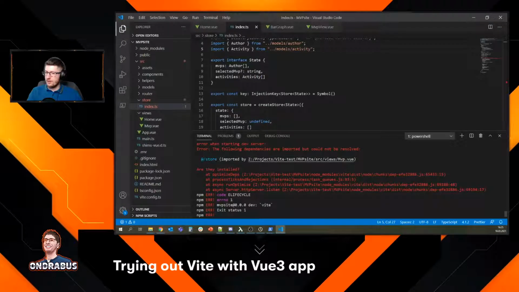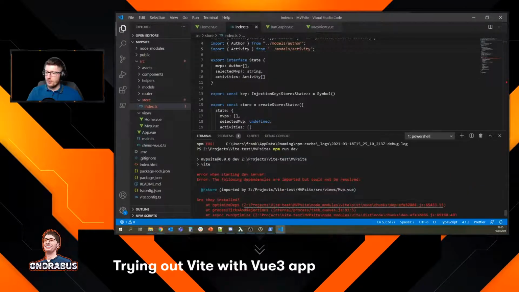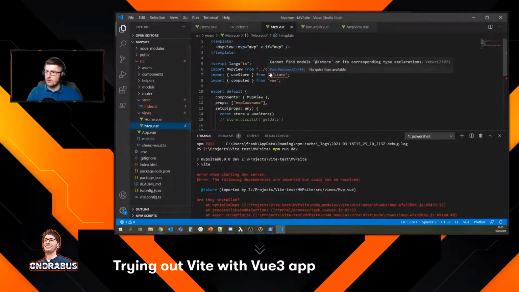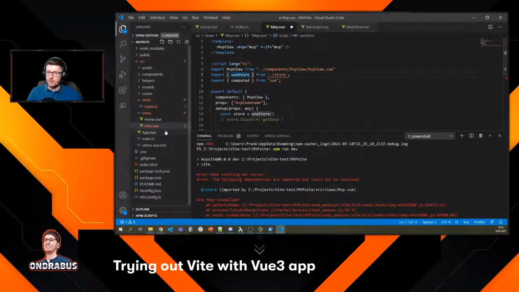Another one. Yeah, it would be nice if it showed me all the errors so I don't have to do this every single time. But there is another problem in the MVP.view. Yeah, here it is. Now, we want to use the use store. So this is one level above.